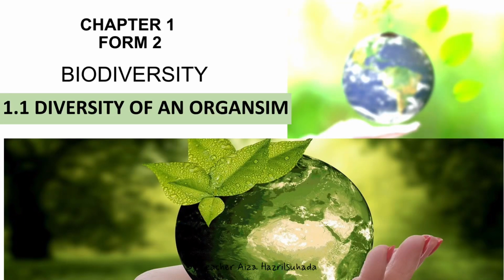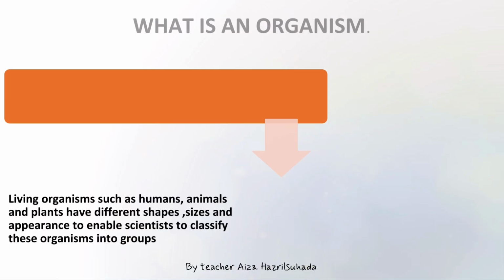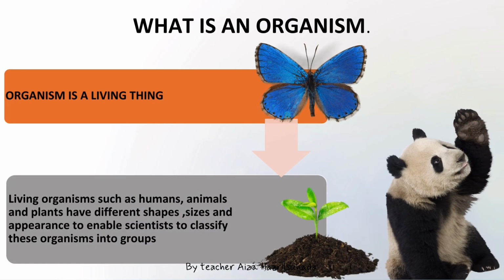Okay, today we're going to learn Chapter 1 from Form 2, which is biodiversity, subtopic 1.1, diversity of an organism. Okay, let me see what is an organism. The first thing that you should know, an organism is a living thing. What are examples of living things? Actually, humans are also living things. Animals and plants. All of these we call living things.